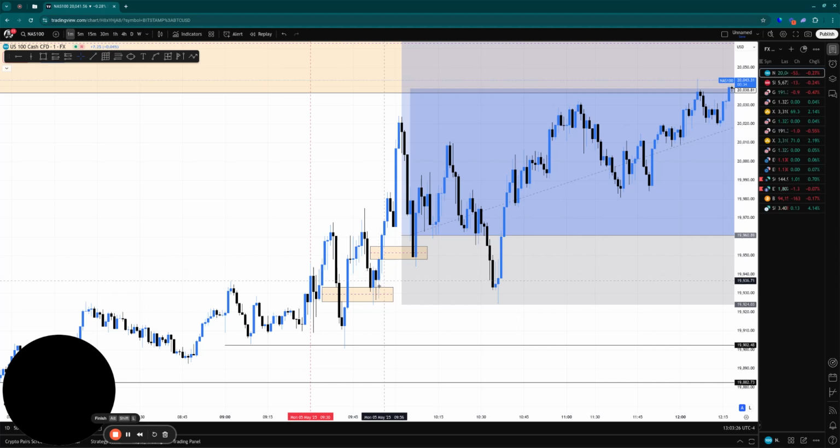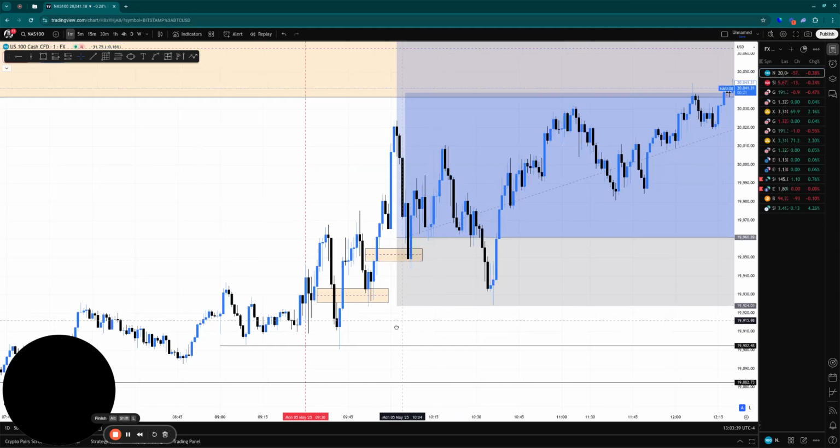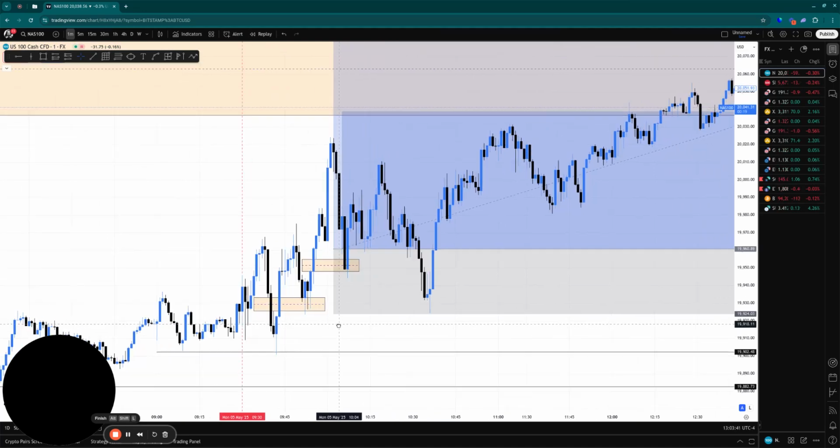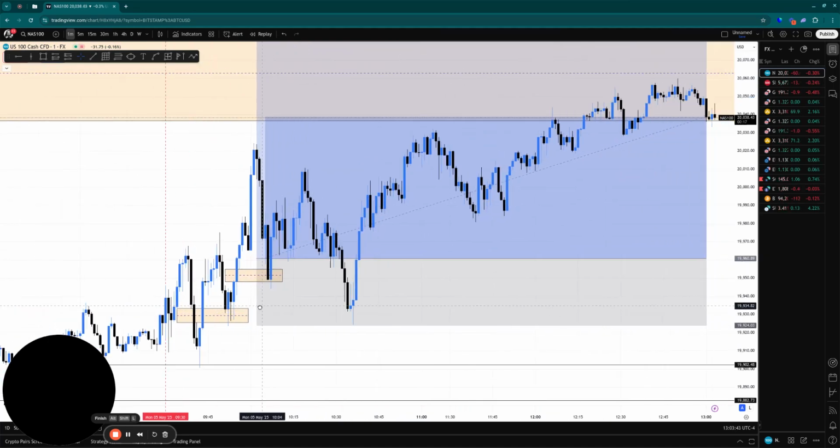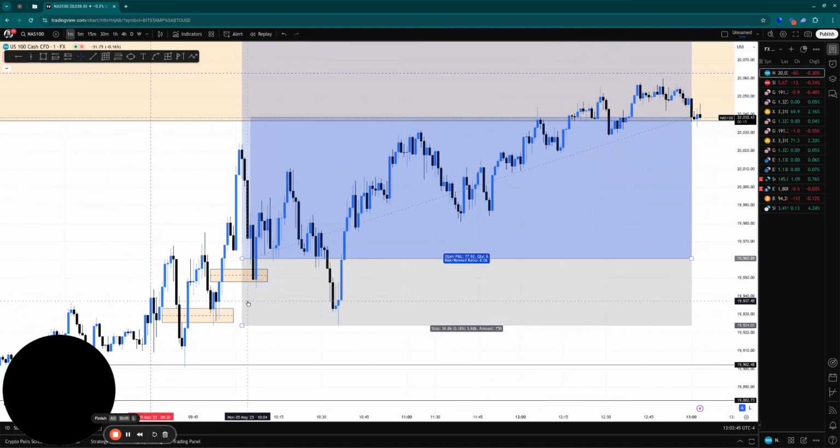So what happens is I wait for a retrace, at which point we get the furthest fair value gap we can from this expansionary move. We get it mitigated, and I see a reaction, at which point I'm pretty much good to go. And I put my stops under the lows, and we let it play out. And we're now running about 2.5, 3 hour in profit, which we're going to close out. Technically, we already did, but still, good day.